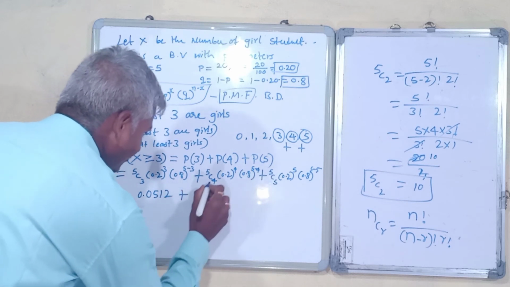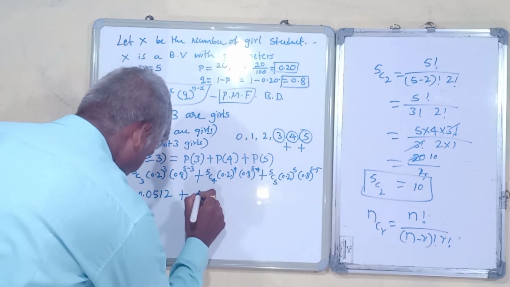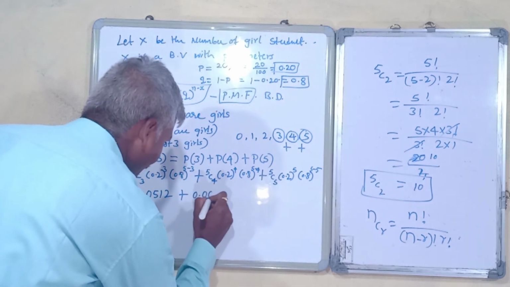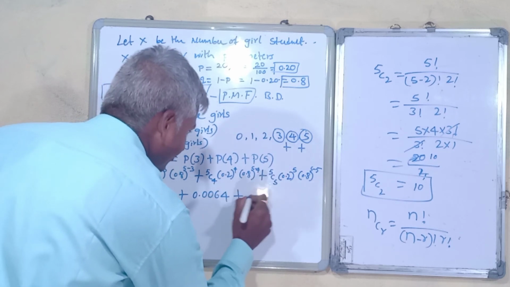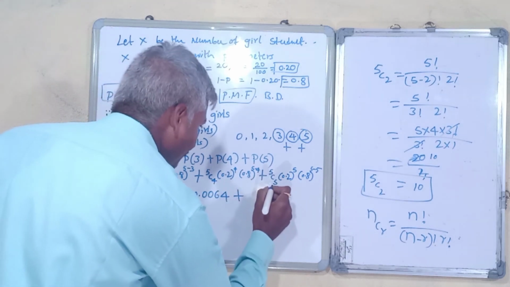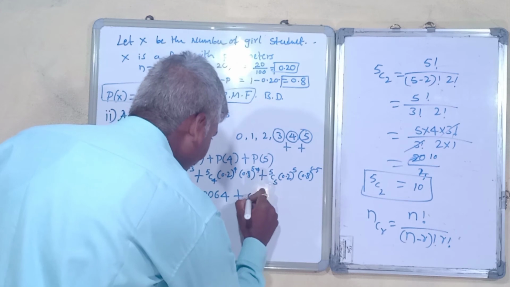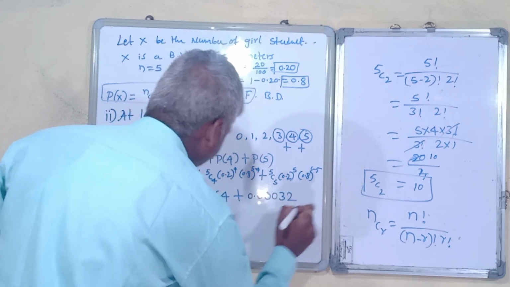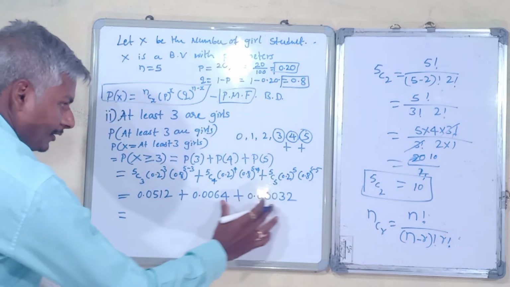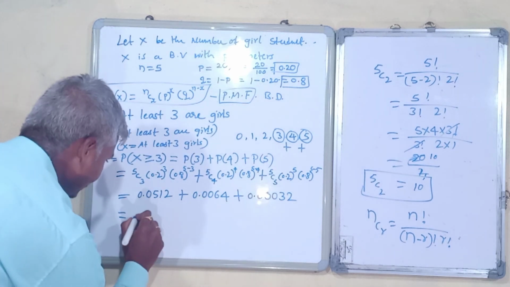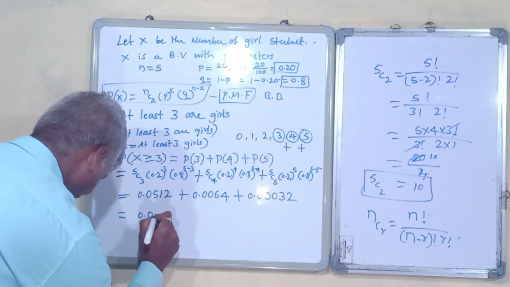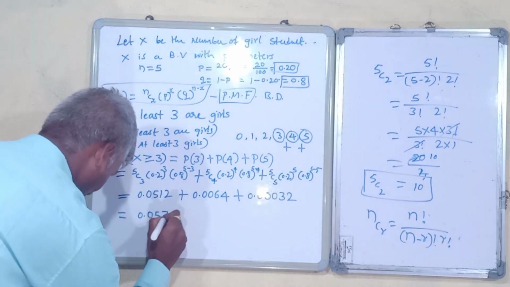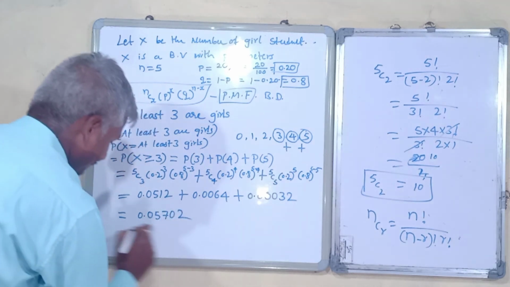0.0512 plus for this 0.0064 plus for the probability of 5 is 0.00032. So if you add all these three, then you will get 0.05702.